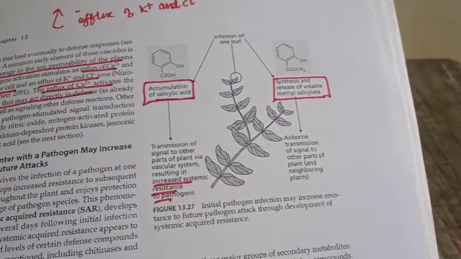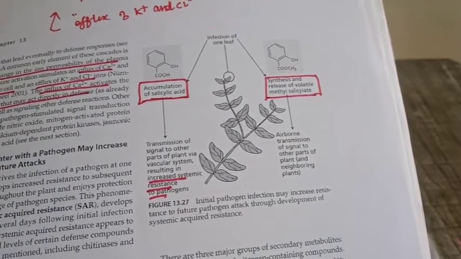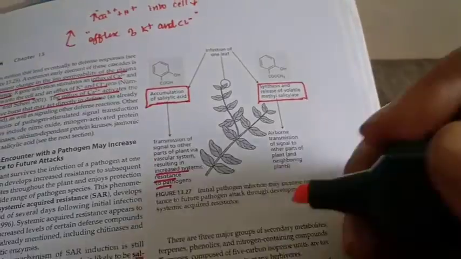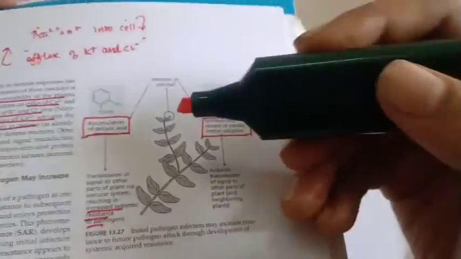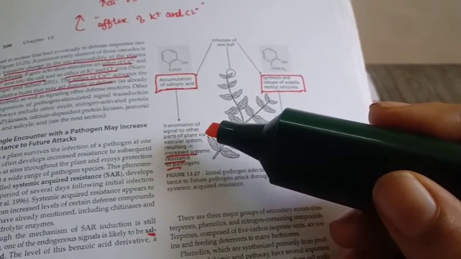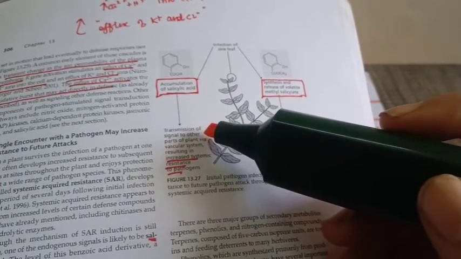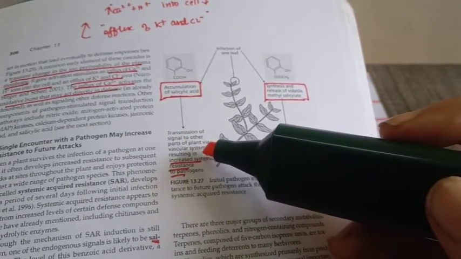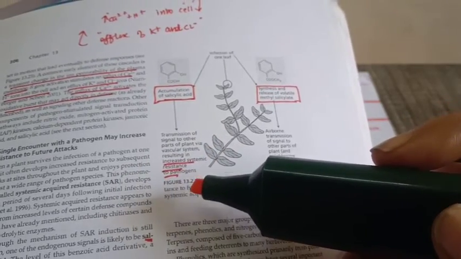The initial pathogen infection may increase the resistance to future pathogen attack through the development of systemic acquired resistance. So infection in one plant causes an accumulation of salicylic acid. As a result, the salicylic acid signal of resistance will be transmitted to other parts of the plant via the vascular system. As a result, there is an increased systemic response to the pathogen.